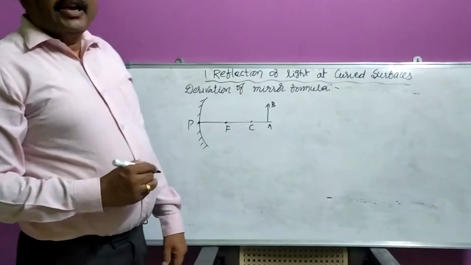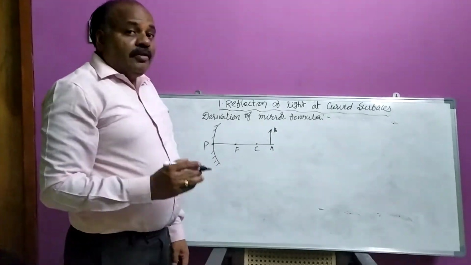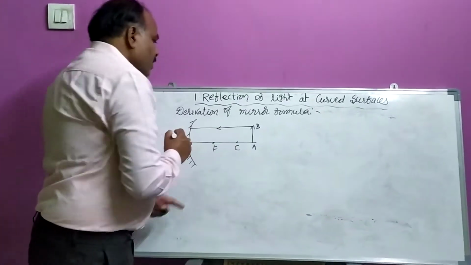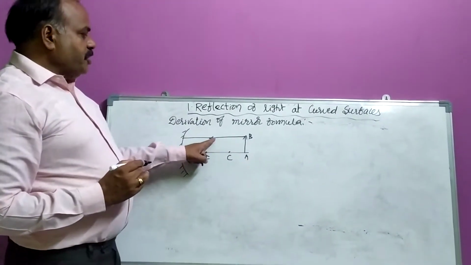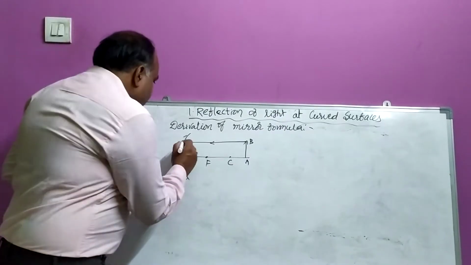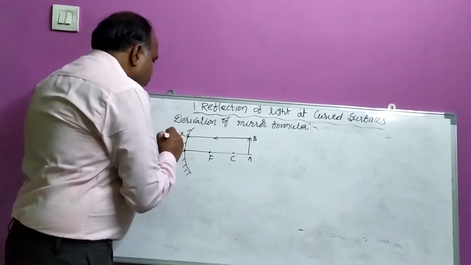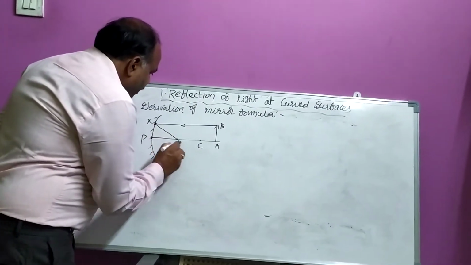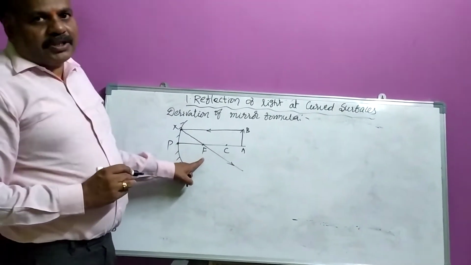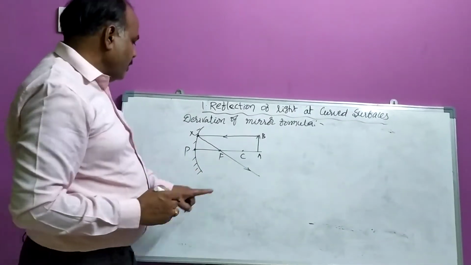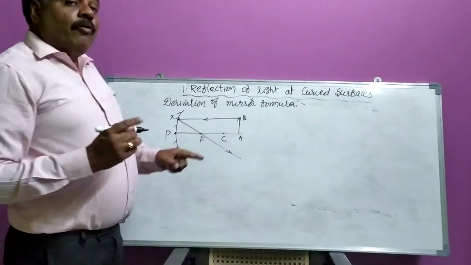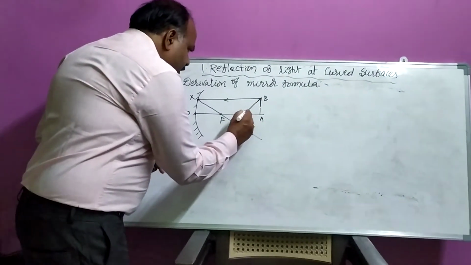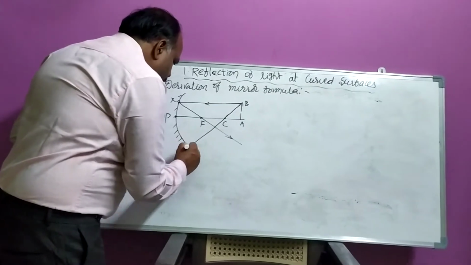Now, this is an object AB. I am taking a ray from AB. This ray is parallel to the principal axis. Here it is incident at the point X. So after reflection it passes through the focal point. We know that.